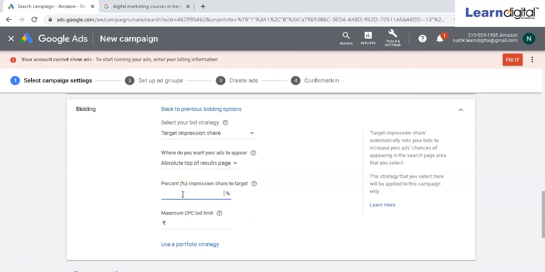Then comes impression share. Now, what exactly is impression share? There's a formula for this. The number of impressions you received divided by the number of impressions you were eligible to receive, times 100. That's your percentage. For example, let's say Google told me if I give a budget of 1,000 rupees every day, I'll get 10,000 impressions per month. That was an estimate, but I got only 5,000 impressions.